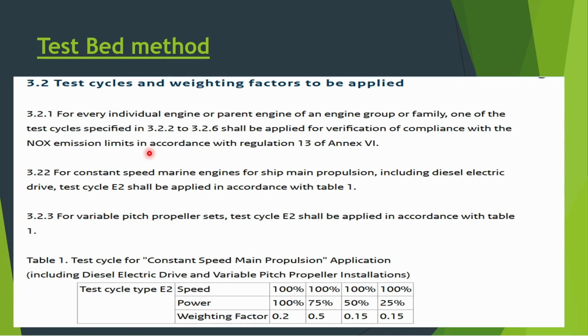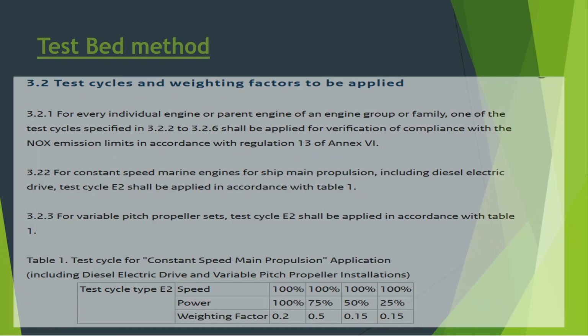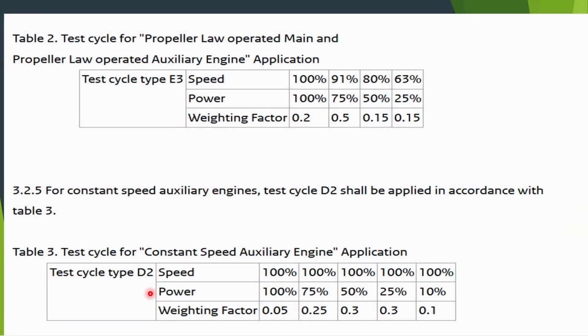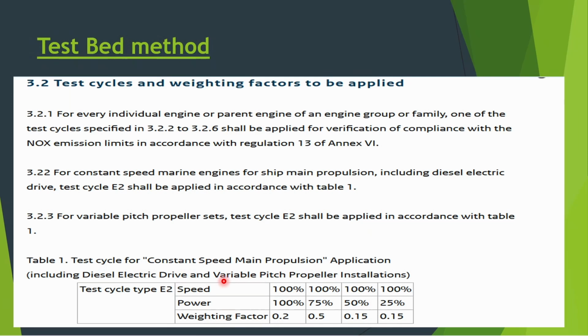So in test bed method, we have various cycle. We have E2 cycle for main engine and we have D2 cycle for the auxiliary engine. So basically these are the cycle that we followed during the test bed method. So there is a misconception. If somebody asks you at what value NOx is calculated, we generally answer that at MCR or at 85% MCR NOx is calculated, but it is not so.